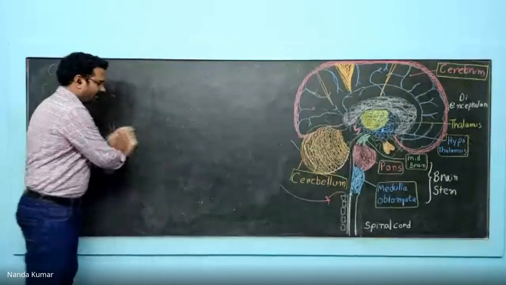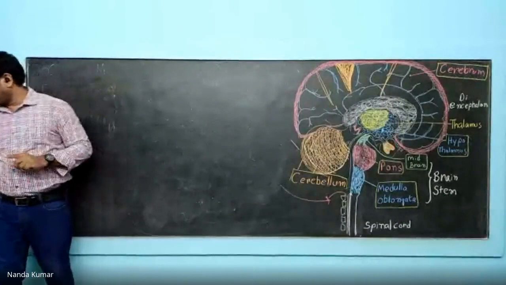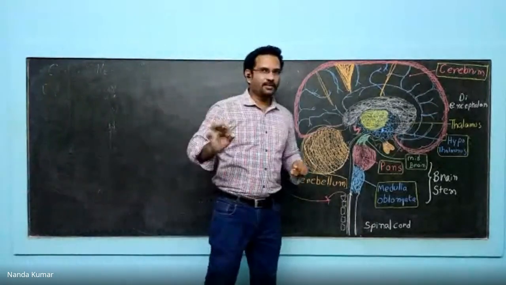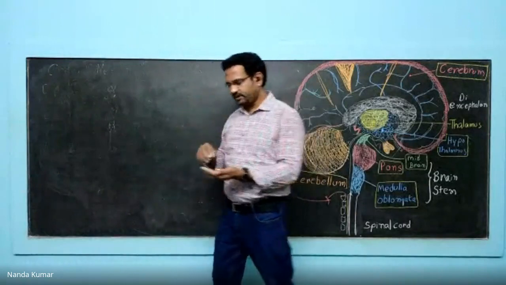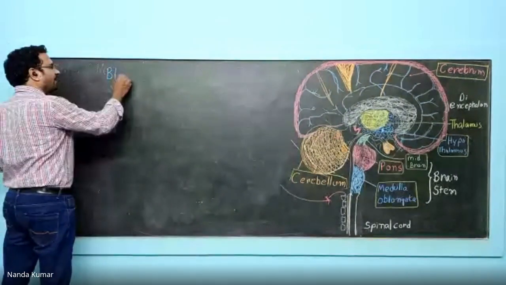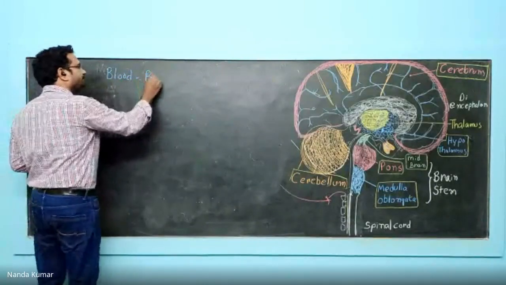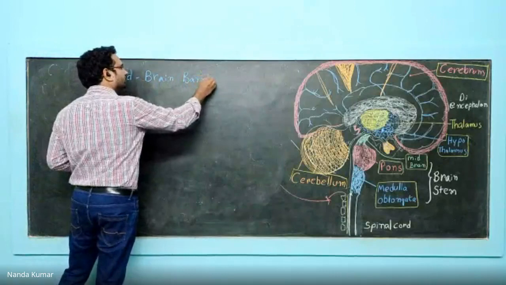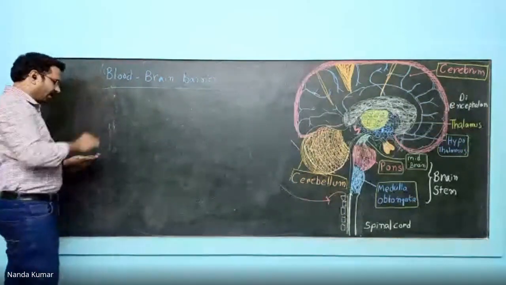They get into the blood, but they are not getting into the brain. Blood circulation to the brain is also there, but still, whatever is in the blood will not go to the brain. The reason is there is something called the blood-brain barrier. Now understand this, the blood-brain barrier.